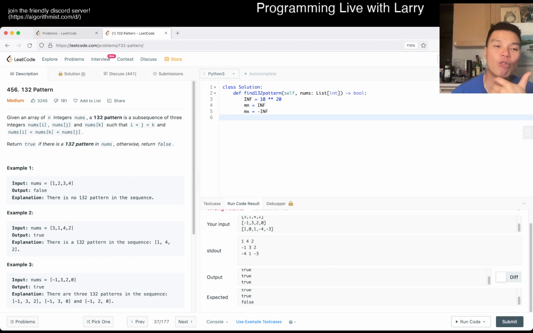And also in that way, we want a greedy kind of thing for the number to the right, right? We want the largest number that is smaller than this number, right? And there are a couple of ways you can do it. You can do it in a linear way with probably a mono stack.